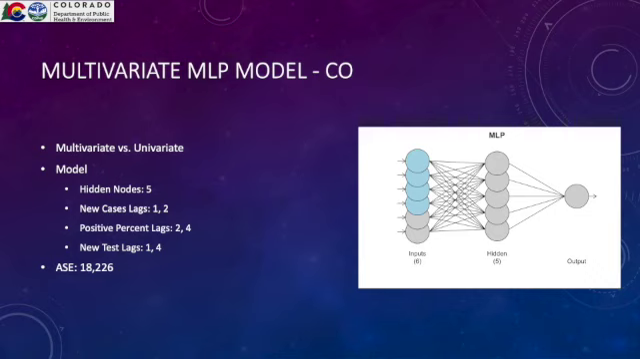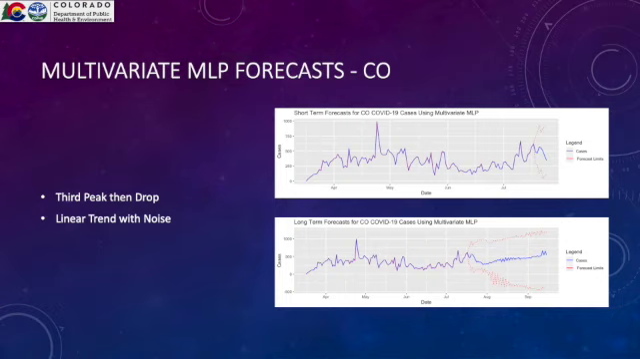The multivariate part of this is just that we include lags of other variables in the input. So we ended up with new cases, positive percent, and new test lags in here, and 5 hidden nodes, and we ended up with an ASE of about 18,000. You can see that these are very different forecasts than any other Colorado model that we've created. There's a third peak and then a drop in the short-term forecast, and the linear trend starting in about July is linearly increasing, and it has quite a bit of noise.